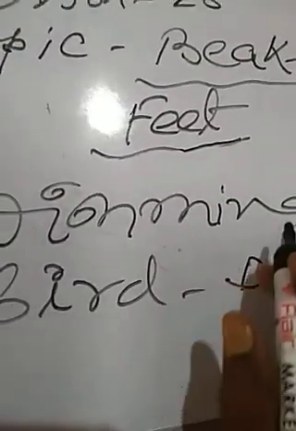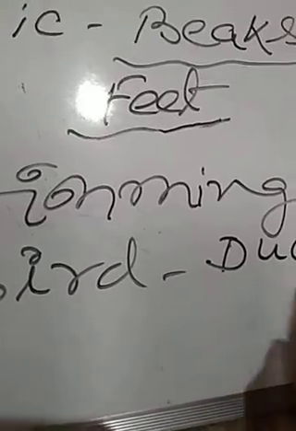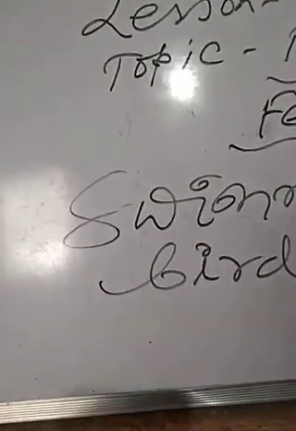It is duck. Duck is known as swimming bird. And next one, which bird is known as climbing bird?